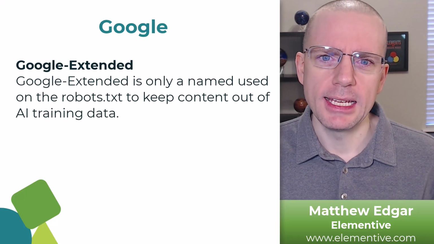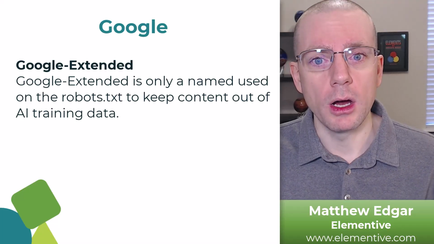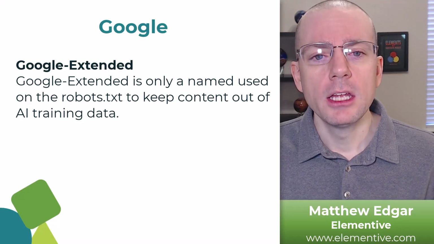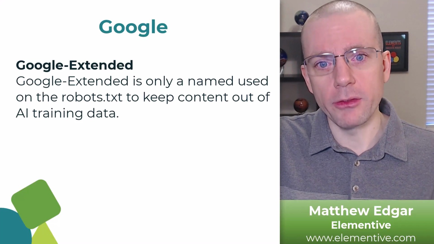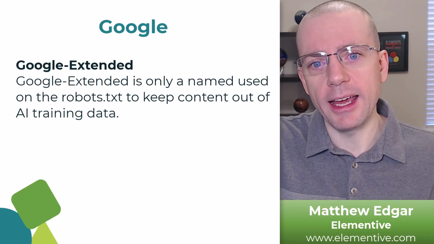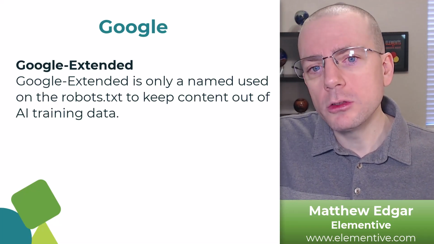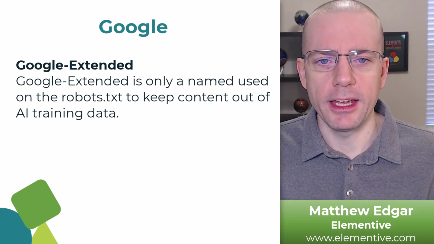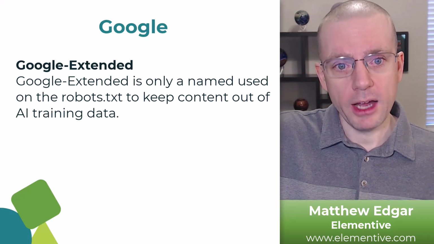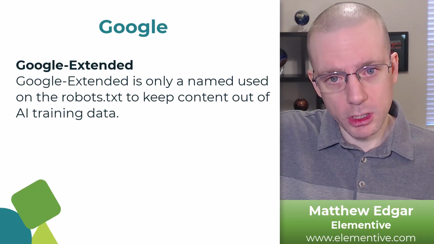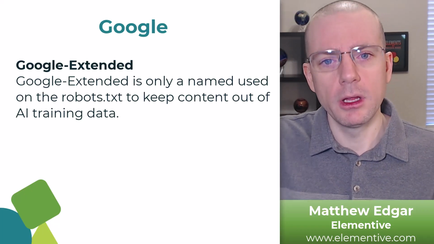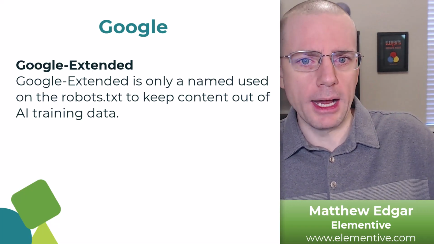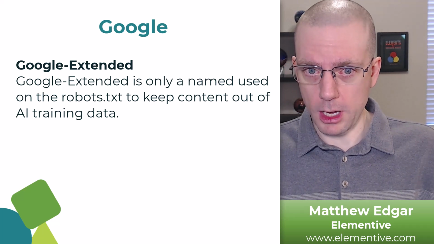Instead, Google Extended is a name that we can use on our robots.txt file to control whether Google's bots are allowed to crawl our website and fetch content to include our website's content in AI training. So we can block Google Extended to say, hey, don't include us in AI training material, but we can allow other Google bots to be included in search results.